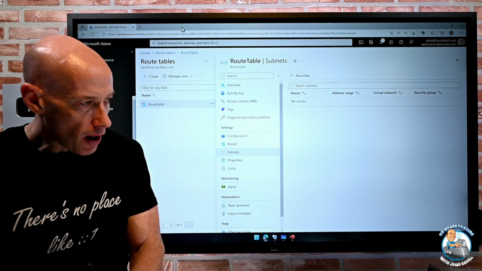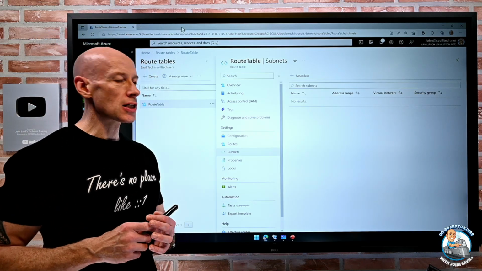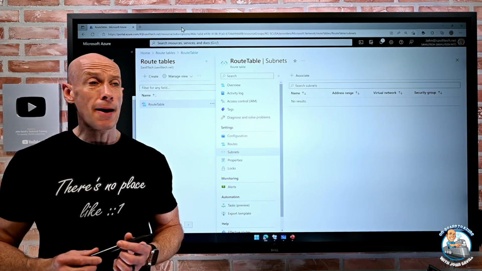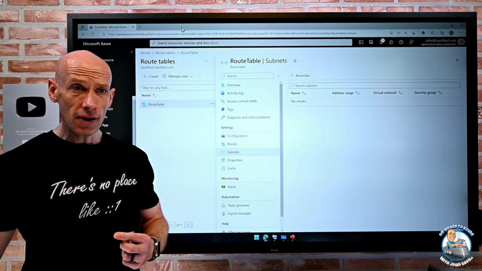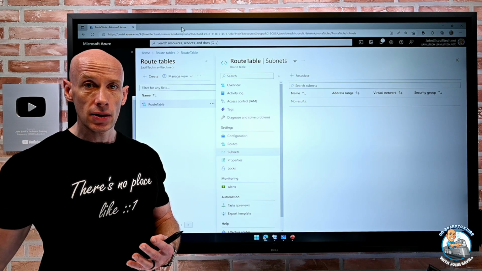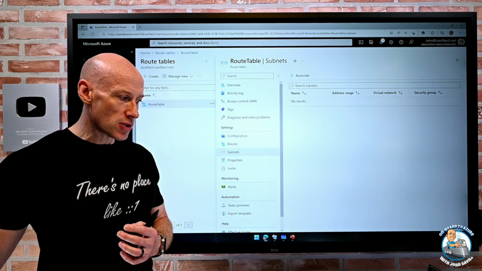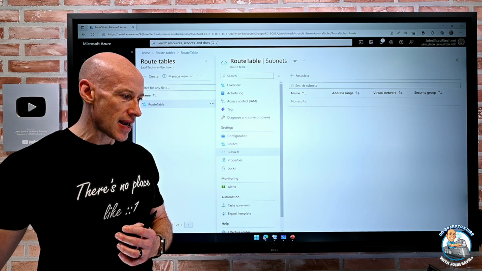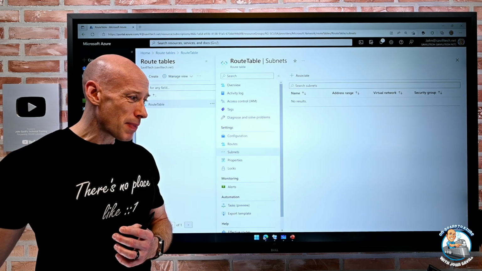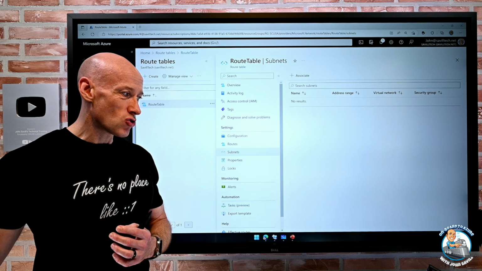So with FastPath, the whole point is it's going to improve the performance. Now, if there's ever a problem with FastPath, it will fall back to using the gateway. And then as soon as it can, it will adjust and start using the FastPath route again. So it may disappear. You wouldn't know anything about it. You would just see a slight drop in performance.